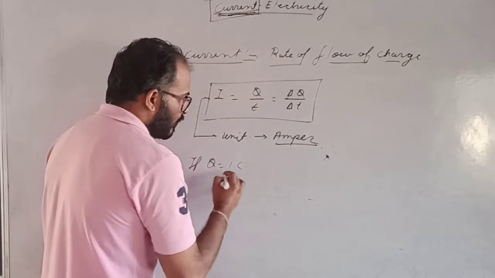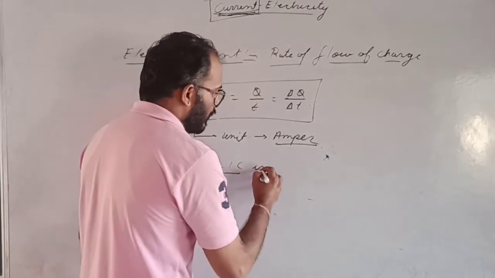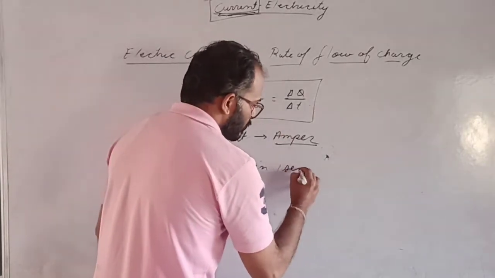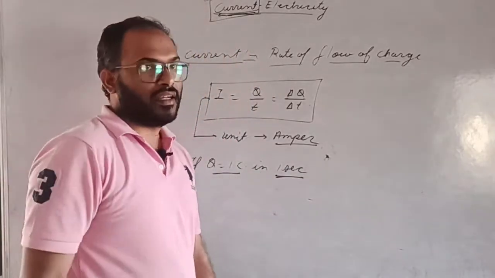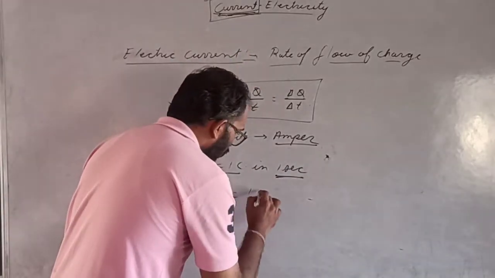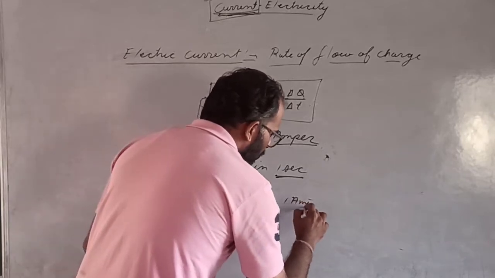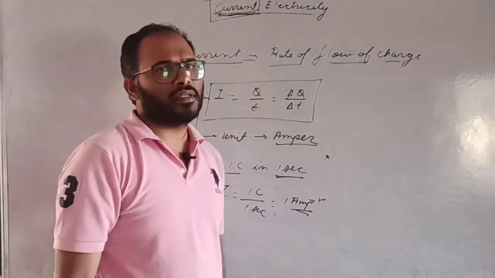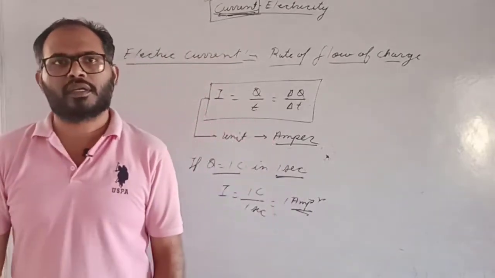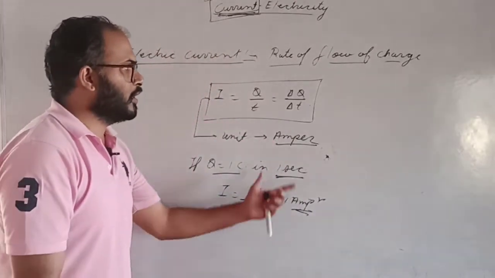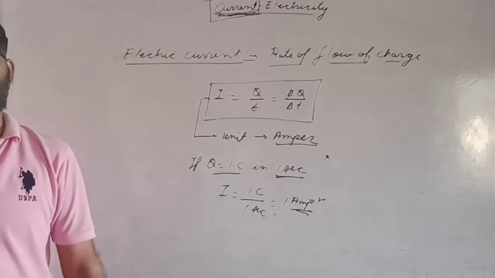If 1 coulomb of charge flows in 1 second, then I equals 1 coulomb by 1 second, which is 1 ampere. But it is not the standard definition of 1 ampere. It is a general formulated definition of 1 ampere.